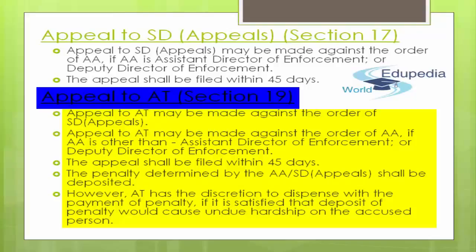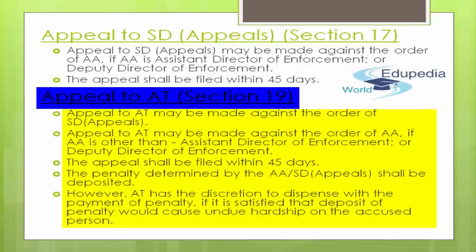Appeal to AT may be made against the order of adjudicating authority if the adjudicating authority is a person other than Assistant Director of Enforcement or Deputy Director of Enforcement. Now, let's correlate this point with the point mentioned, appeal to SD appeals.